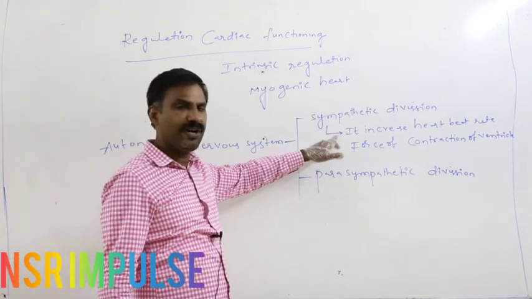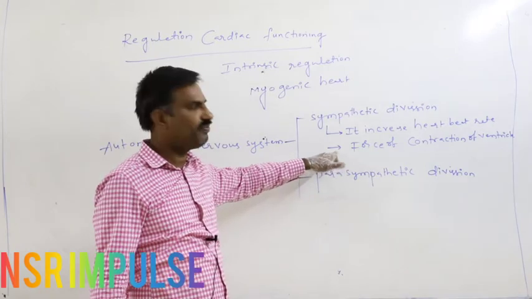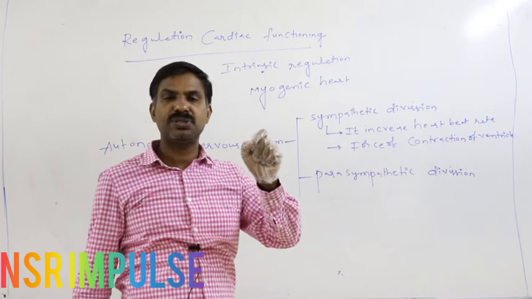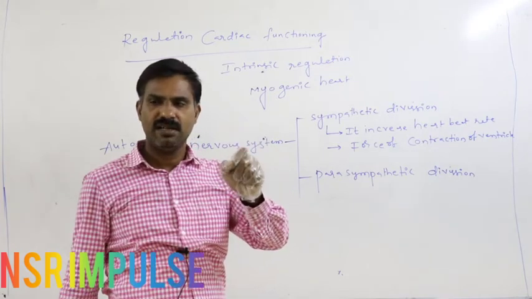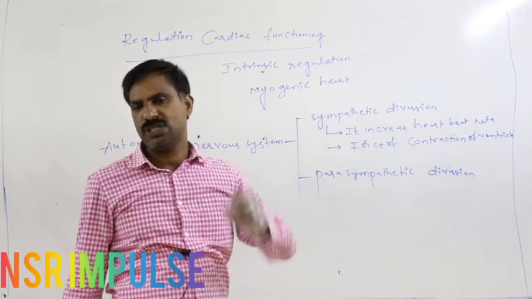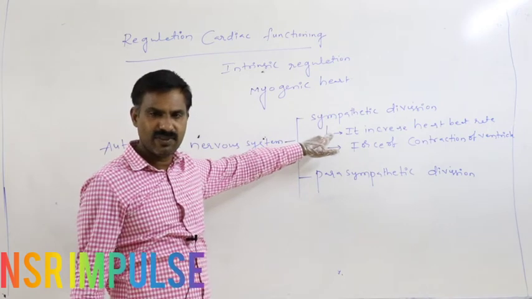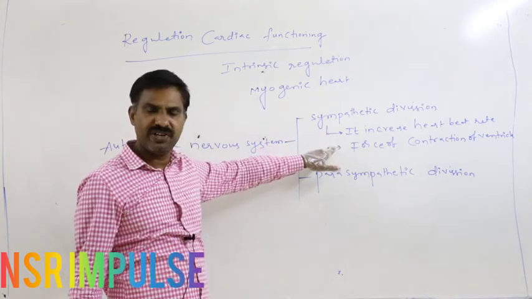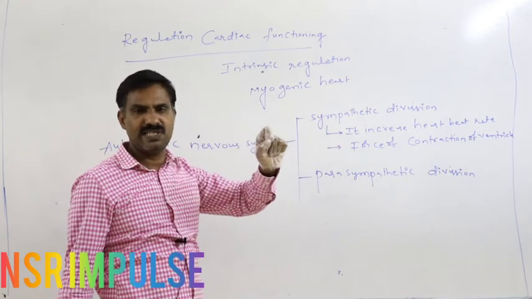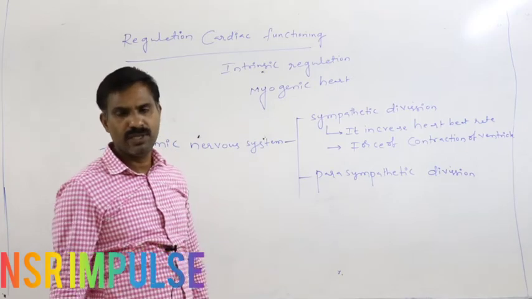Whenever the heartbeat rate increases and the force of ventricular contraction increases, stroke volume automatically increases. That finally leads to increased cardiac output also.